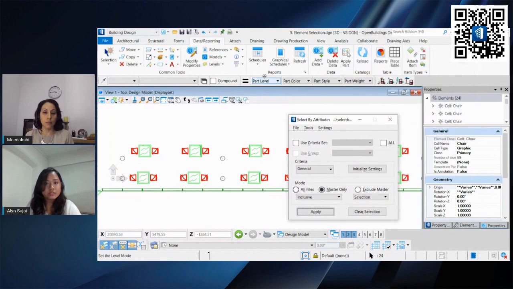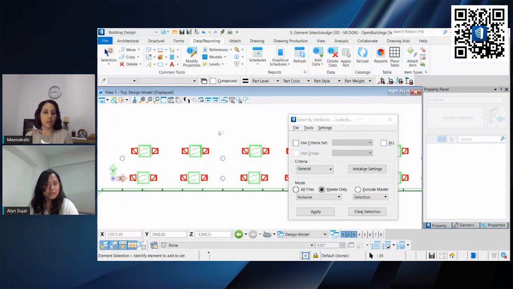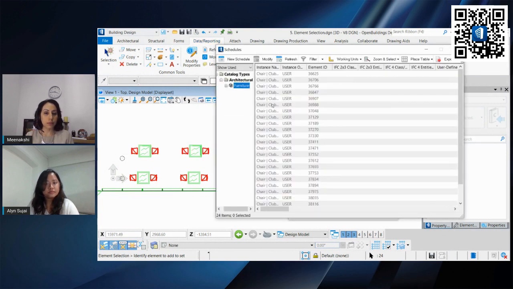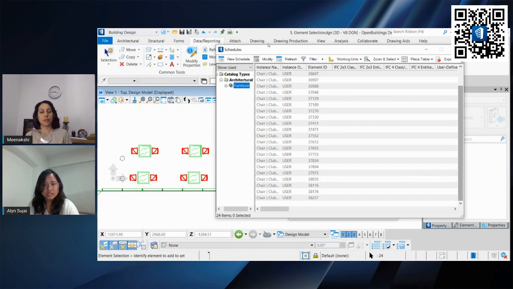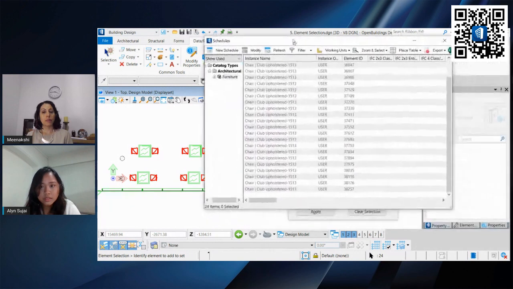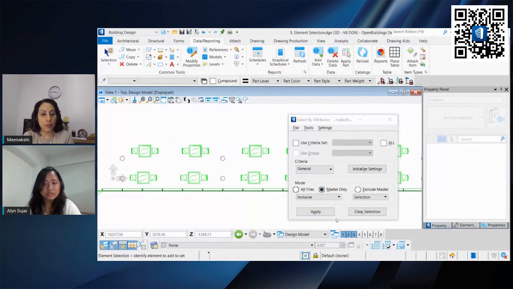What we can do is go to add data, and using the same method, left click anywhere in your view. When we go to our schedules, furniture, it shows that it has all been applied. It says that there are 24 items. What we have is 24 chairs. We can repeat the same for the table. Let me just clear the selection.